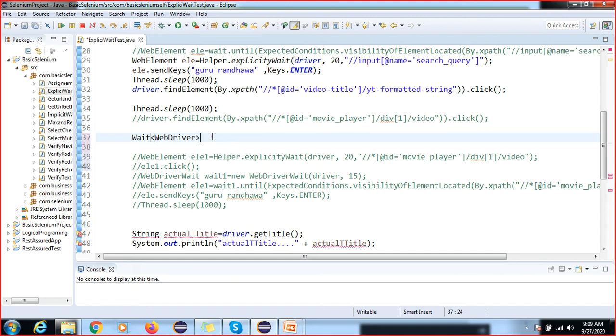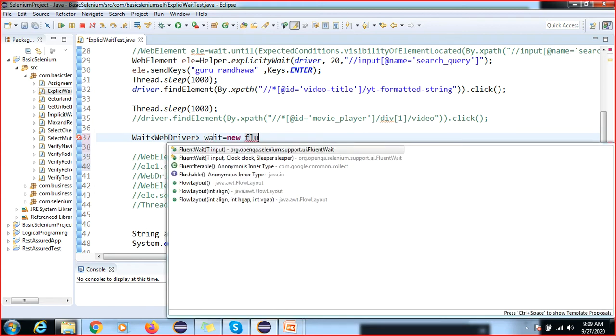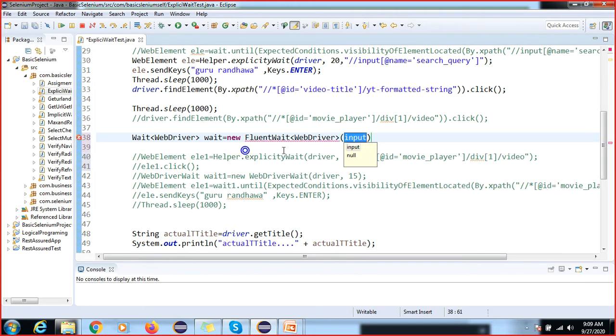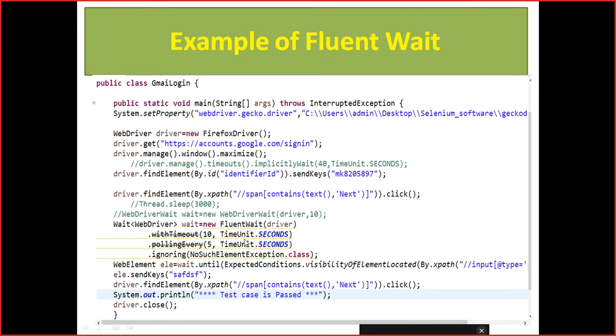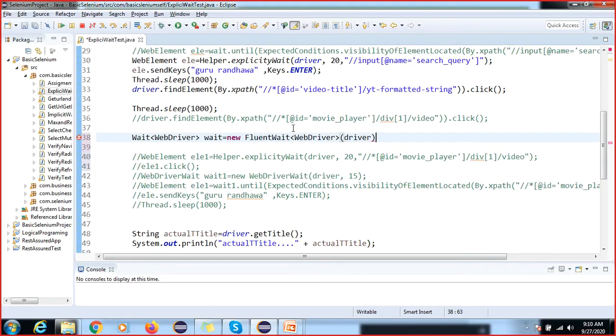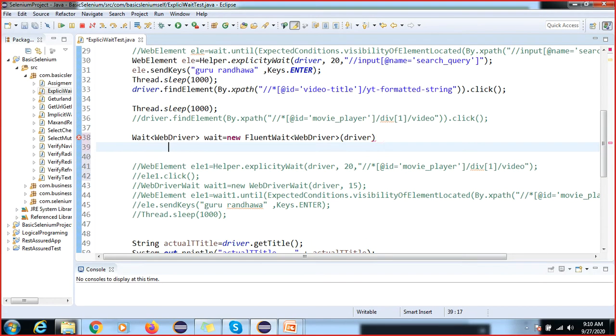Okay, so this is your Wait equal to new FluentWait. You can see FluentWait here. Again here we can pass driver. This is the same, right? Even if you give the generic or not, it will work. Now what are the methods?